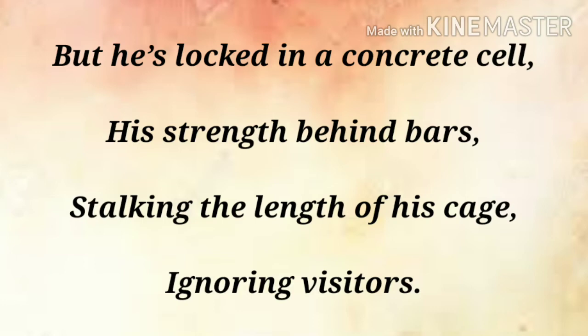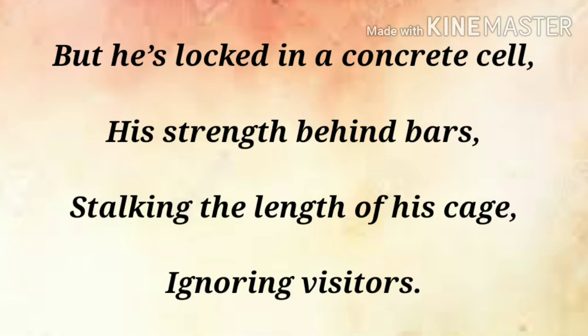Okay, so here in the stanza the poet is saying that the tiger is locked in a concrete cell, behind bars. It means in these lines the poet stops imagining the tiger's alternate life. In the last stanza, he was imagining the alternate life for the tiger, but now he stops imagining it. It means his life in the natural habitat. He stops imagining the natural life of the tiger.